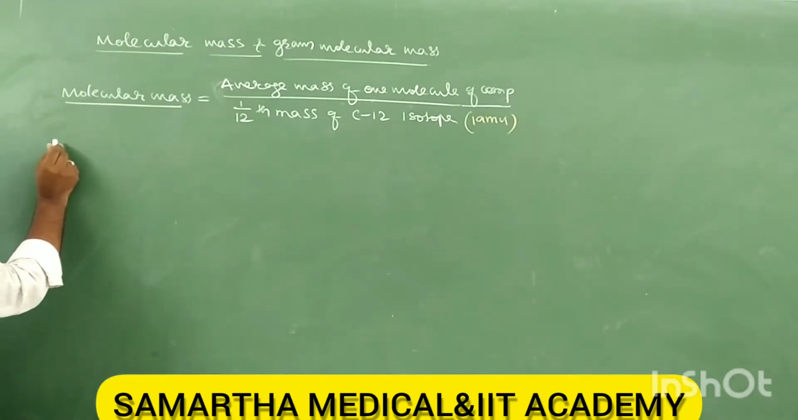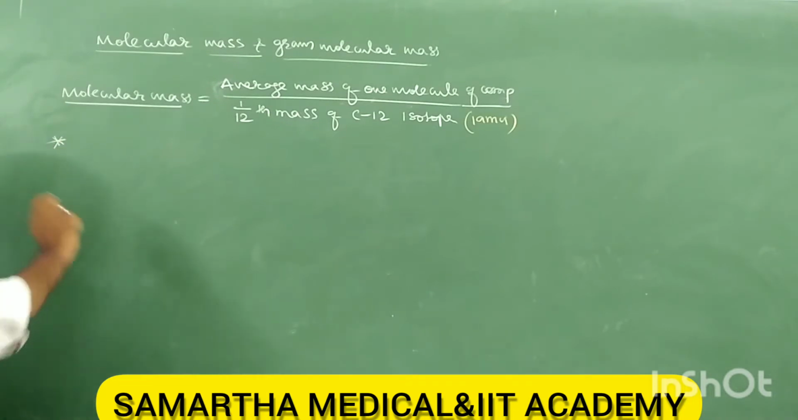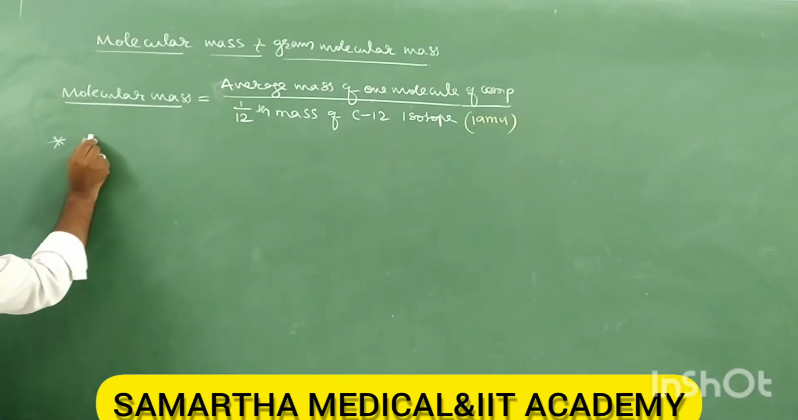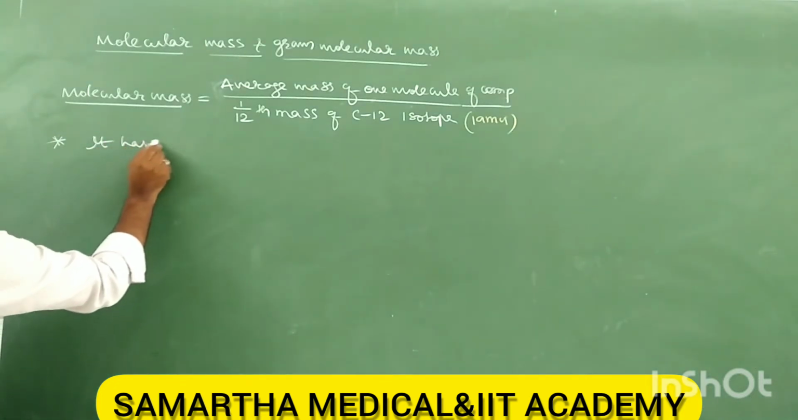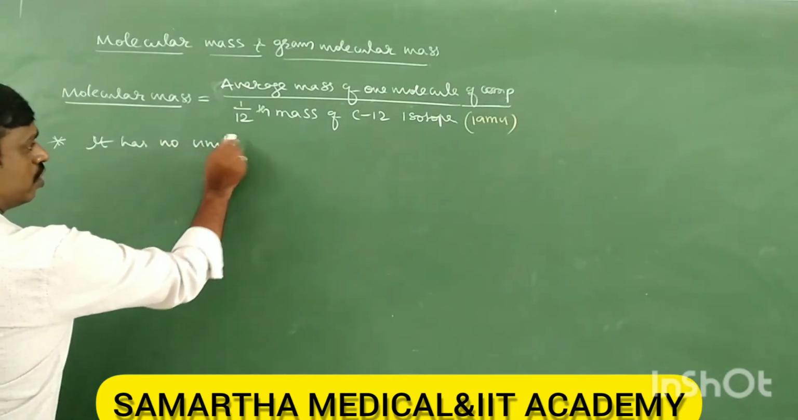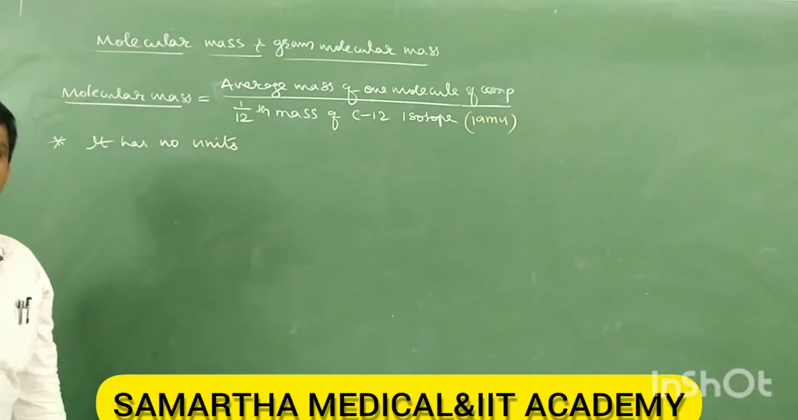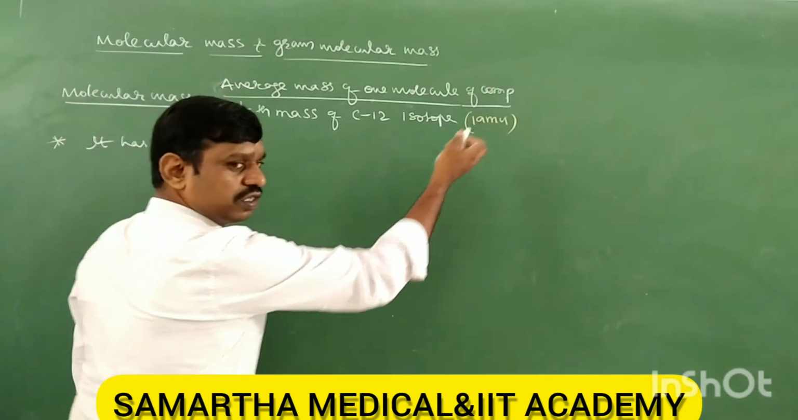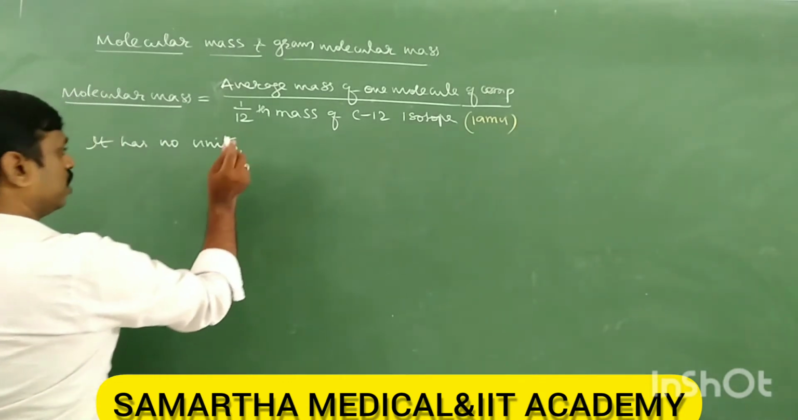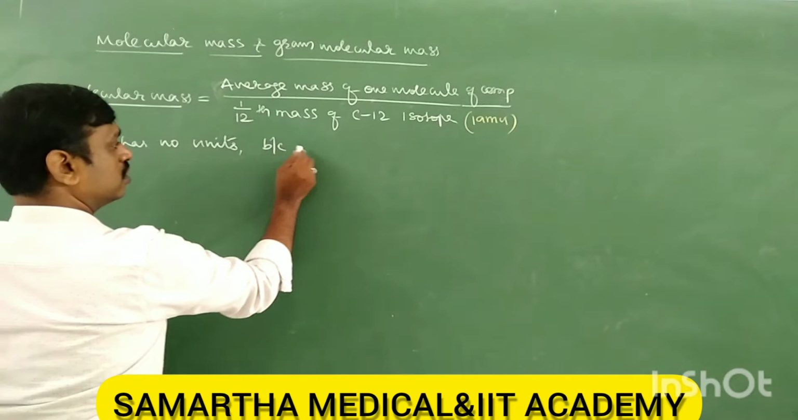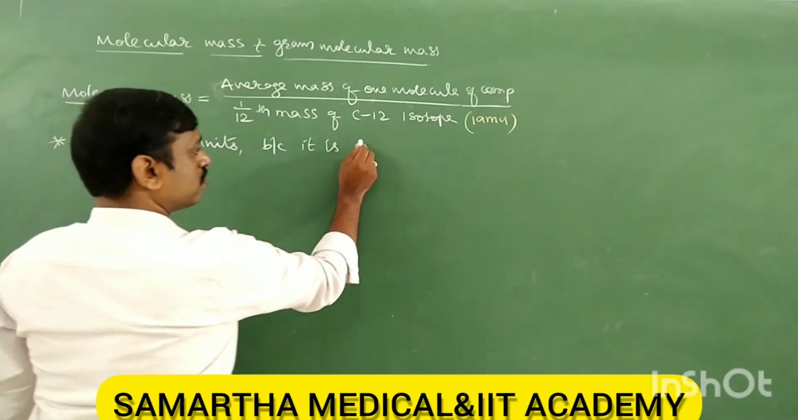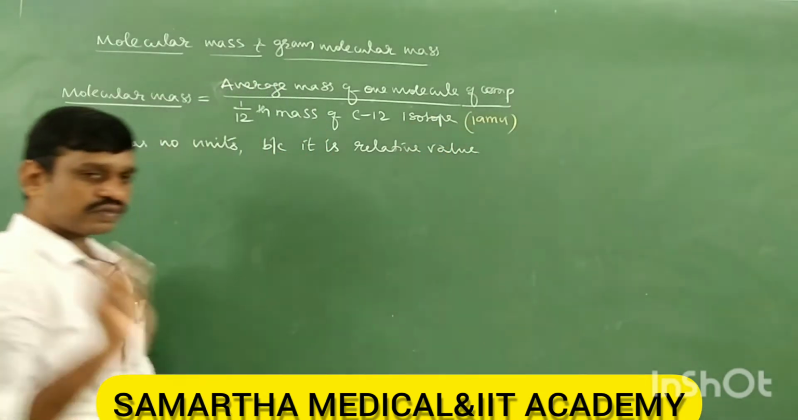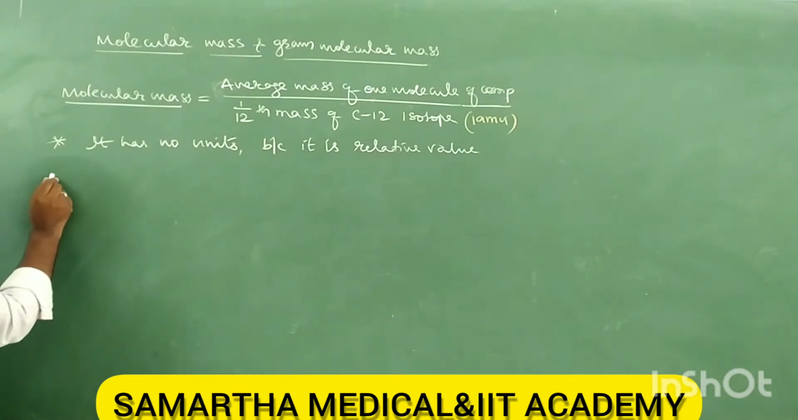Now similarly, what is the unit of molecular mass? It has no unit. Like atomic mass, molecular mass also has no unit. Why does it have no unit? Because it is a relative value or comparison value. We are comparing with 1 AMU. Yes, it is a relative value.